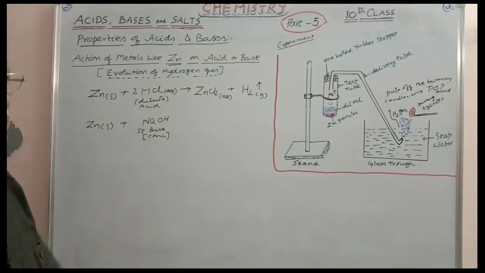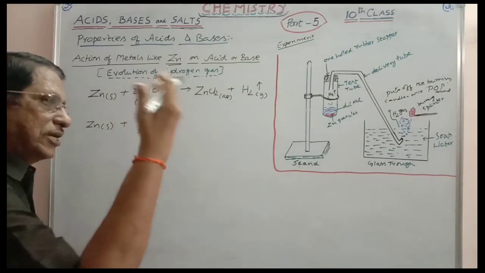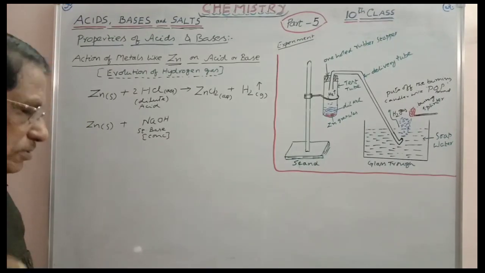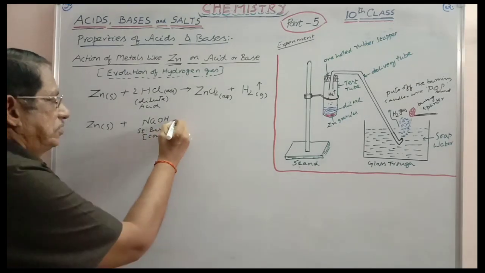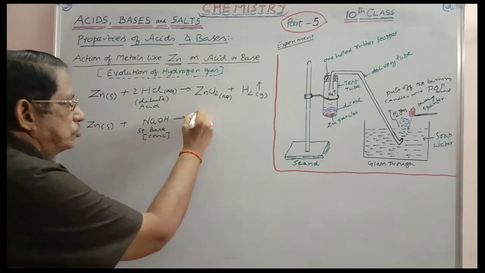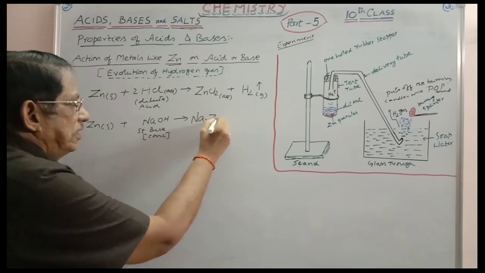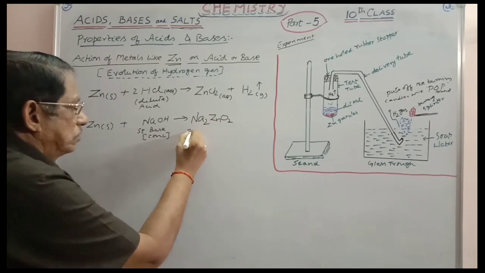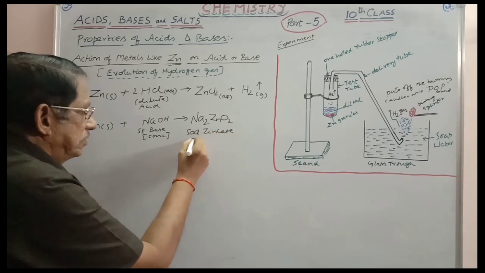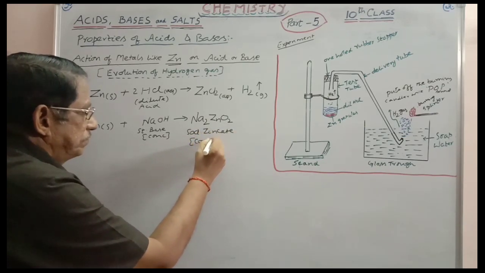So these are the conditions you have to apply with a base. For acid, the dilute condition is sufficient. For the base, you have to take concentrated NaOH compulsorily. Then the reaction exists here, and this will be converted into a complex which you call Na2ZnO2. This is what you call sodium zincate.